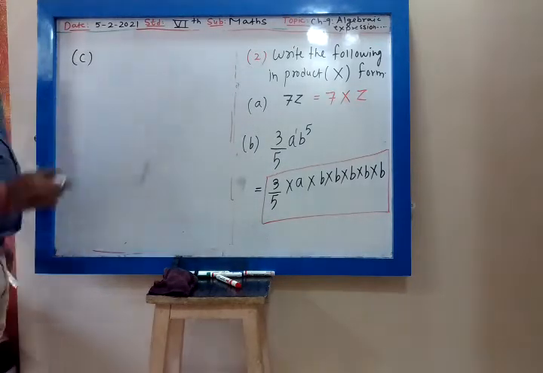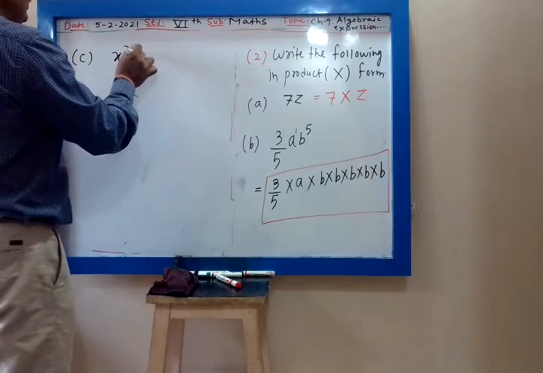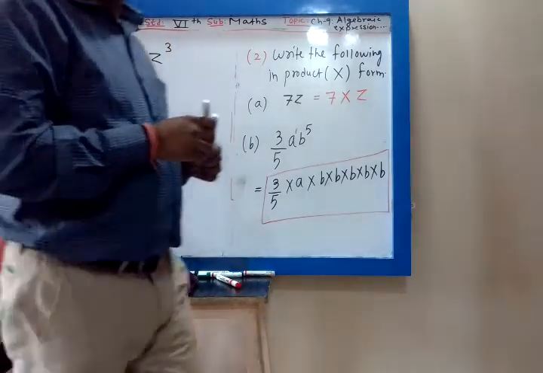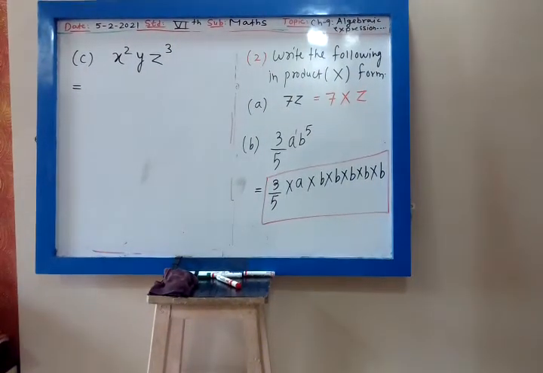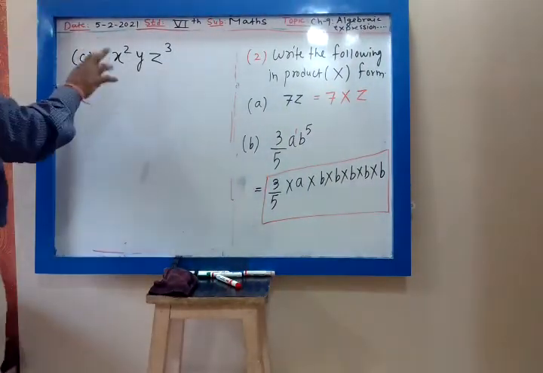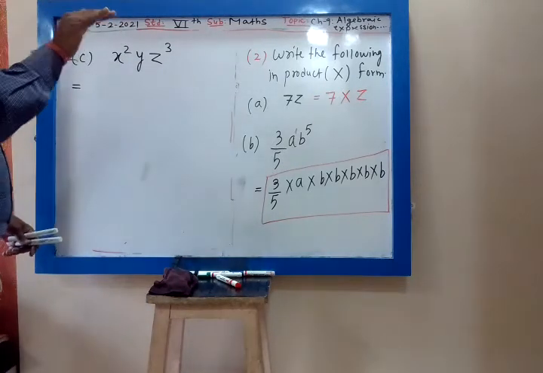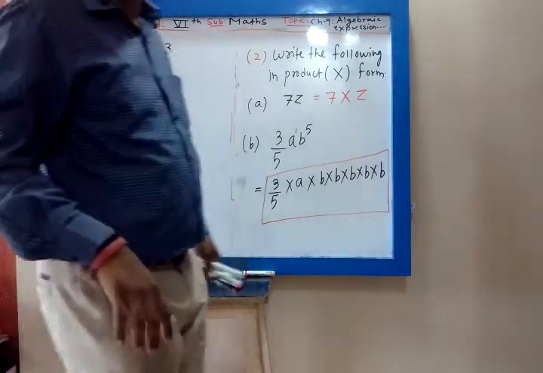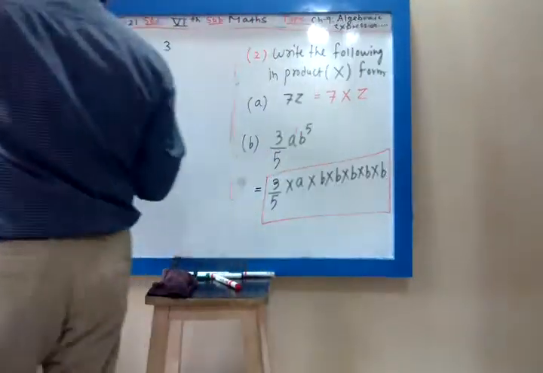C is x square y z cube. What are my heads? Heads are x, y, z. Now writing them in the product form is the same as removing the cap from the head. Writing them in the product form is just like removing the cap from the head.